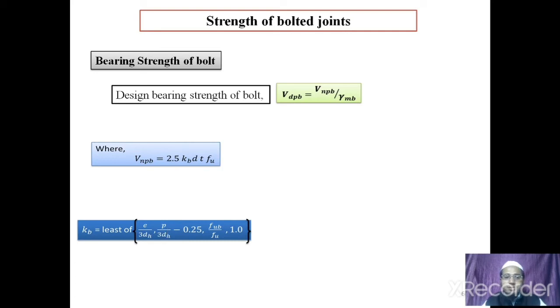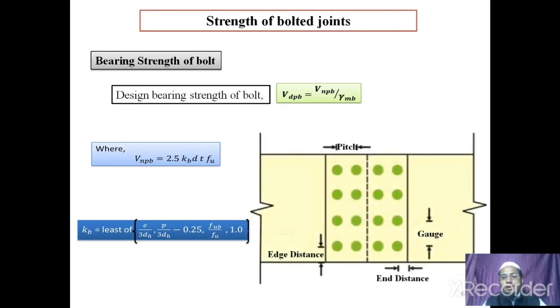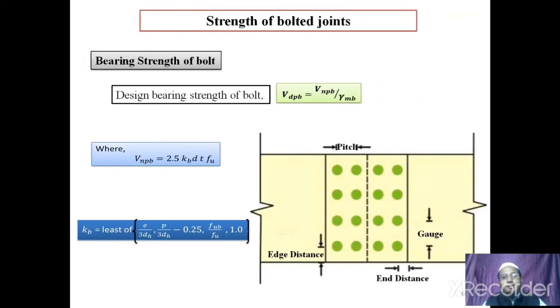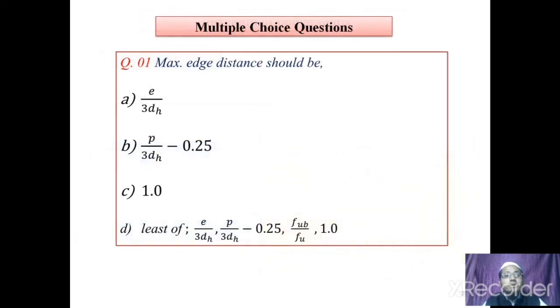So, to avoid such failure, we also have to follow the IS recommendations given for the edge and pitch distance. Means the minimum end, edge and pitch distance should be followed. Now in the diagram you can see the pitch distance, gauge distance, edge distance and end distance which we have already discussed. So today we have learned the shearing strength and bearing strength of bolt.